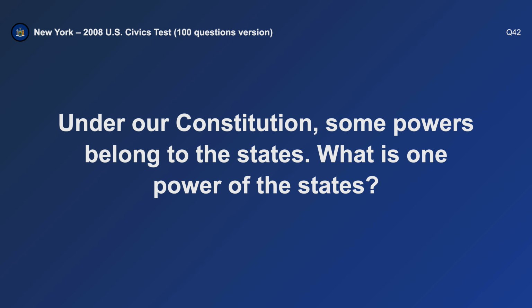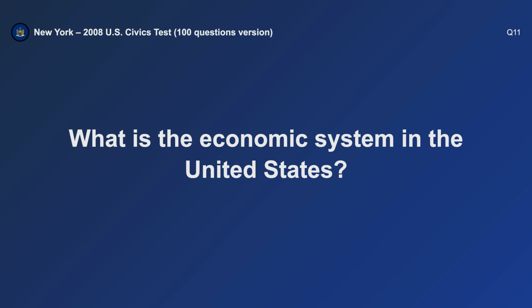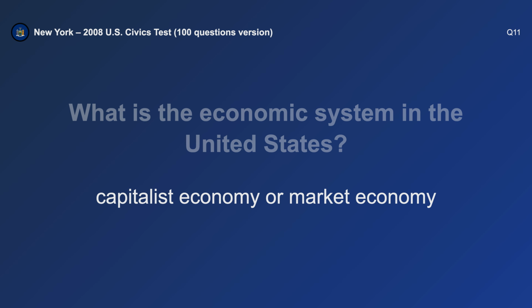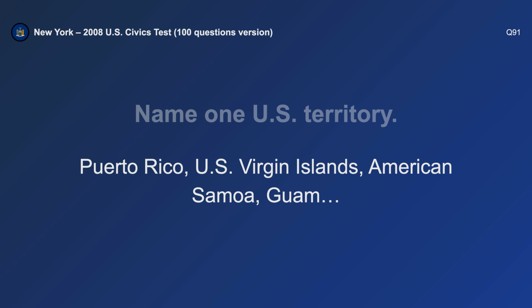Under our Constitution, some powers belong to the states. What is one power of the states? Give a driver's license. What is the economic system in the United States? Capitalist economy. Name one U.S. territory. Puerto Rico.